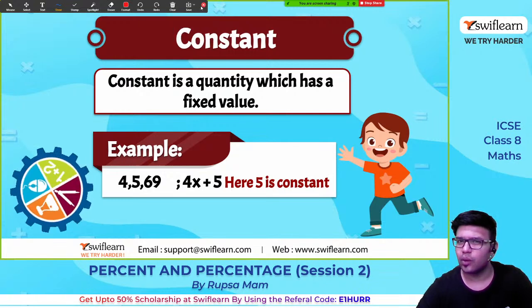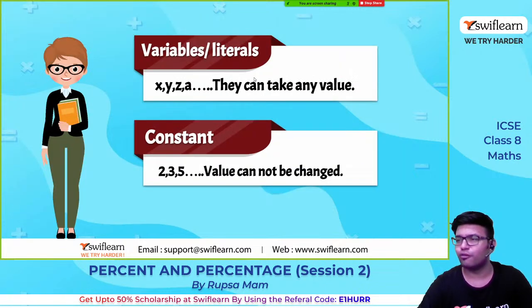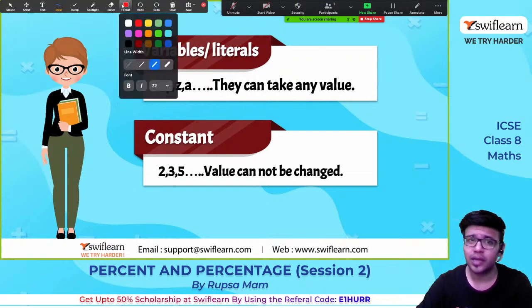Yes. Now, what is the opposite of constant? Variables. What are variables? Variables are the alphabets x, y, z, anything which can take any values. Okay. So, look here, I will give you an example. You will understand variables better.